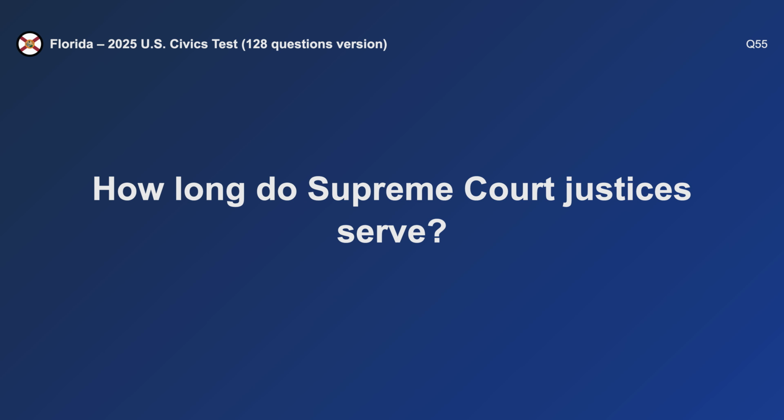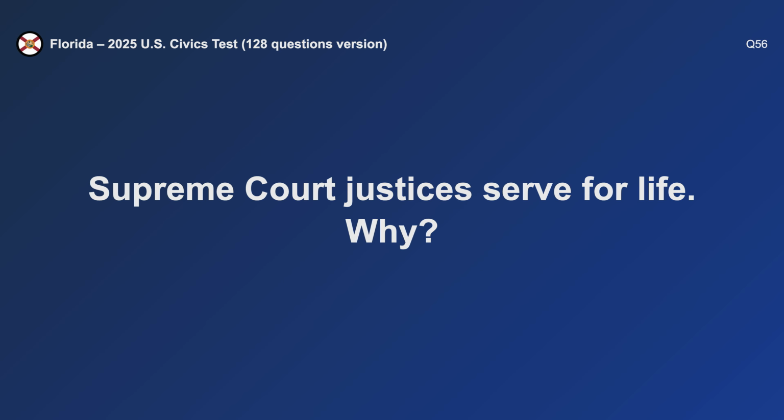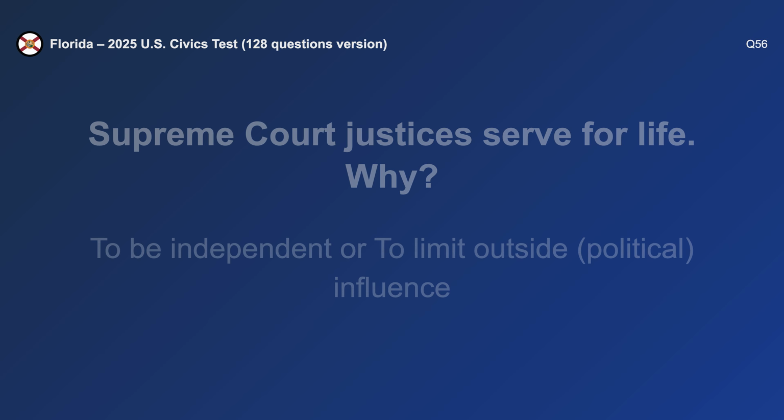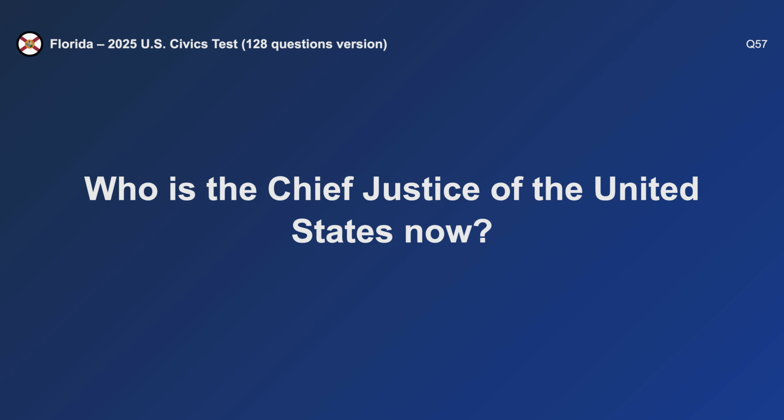How long do Supreme Court justices serve? Life. Supreme Court justices serve for life. Why? To be independent.